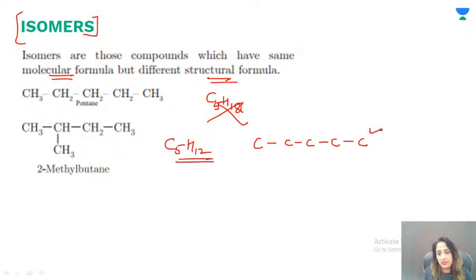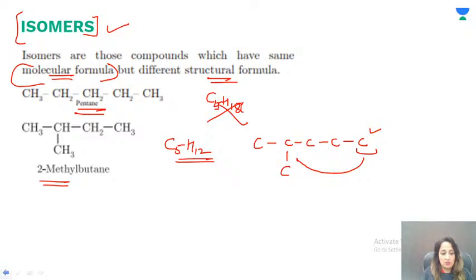They can be arranged like this, or this methyl group can go over here. So this one is pentane and this one is 2-methylbutane. They both have the same molecular formula, but when we write the structure it is different. So that is what we call isomers.